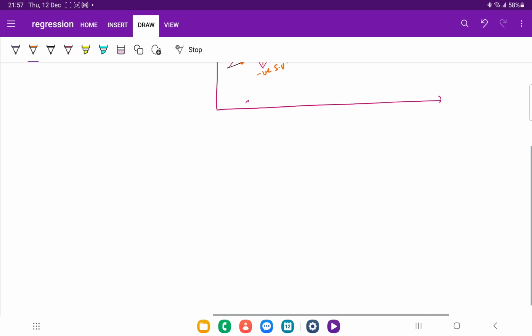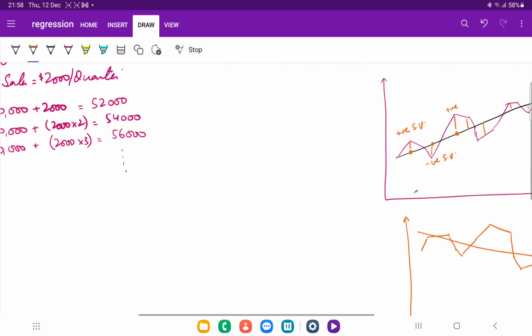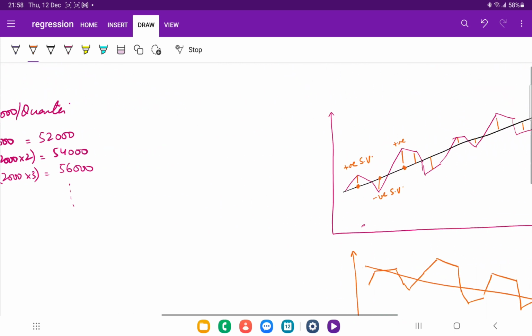Similarly, if I make the graph like this, I'm drawing it very differently, but obviously you will say that sales are fluctuating but the overall trend shows that sales are decreasing, right? So this straight line is actually representing the average sales, which is without any seasonal variation. We have not considered any seasonal variation.